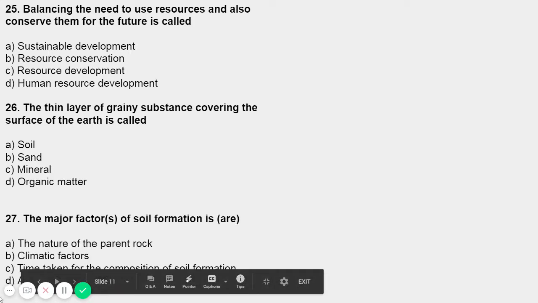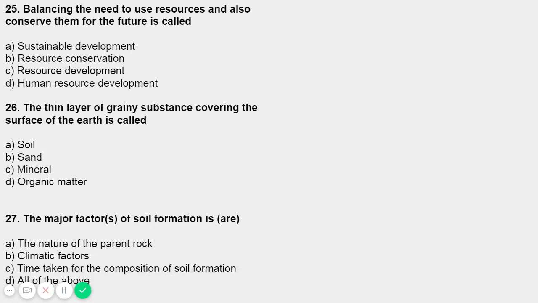Here's the question number 27. The main major factors of soil formation are A. the nature of the parent rock, B. climate factors, C. time taken for the composition of soil formation, D. all of the above. So what's that? The major factors of soil formation.